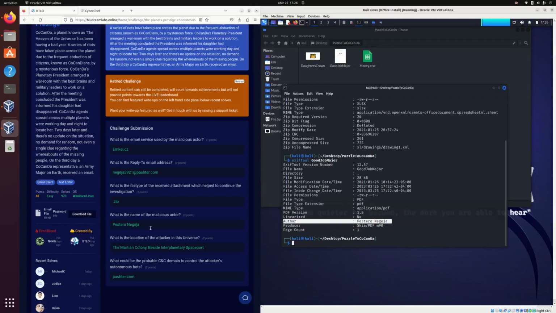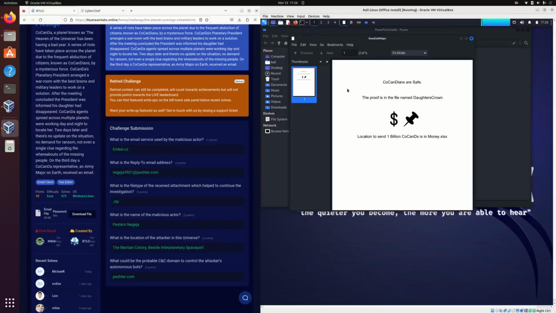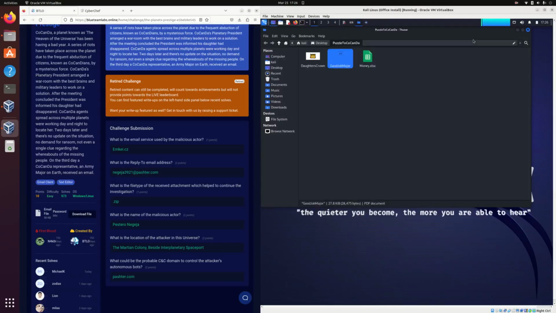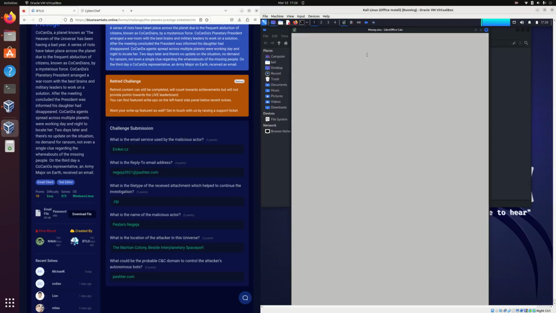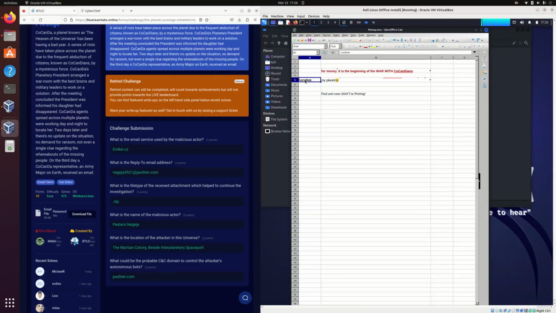So next question is, what is the location of the attacker in this universe here? If we reference back to the PDF, it says this information is going to be located in the money.xlsx file. I already did EXIF tool, and there's nothing really helpful from this Excel file. So my gut feeling was that it's actually residing on the file itself. If we open it up again, here we see this location component, and it says it's not easy to find this major. Additionally, whatever you have read or seen till now is fake. Our intention was not for money. It's the beginning of war.